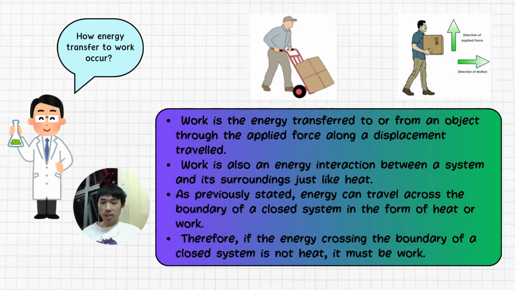While work is the energy transfer to or from an object through an applied force along a displacement travel. Work is also an energy interaction between a system and its surroundings, just like heat. As previously stated, energy can travel across the boundary of a closed system in the form of heat or work. Therefore, if the energy crossing the boundary of a closed system is not heat, then it must be work.